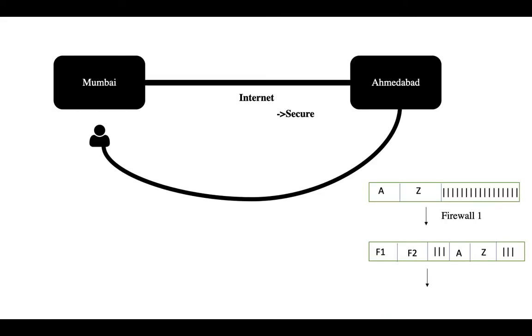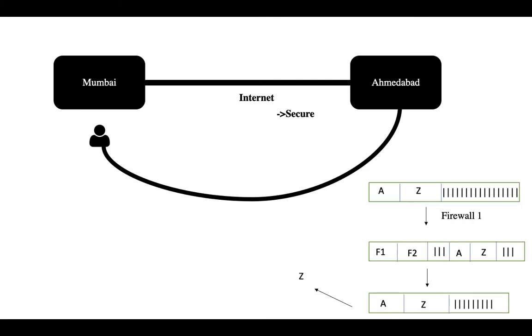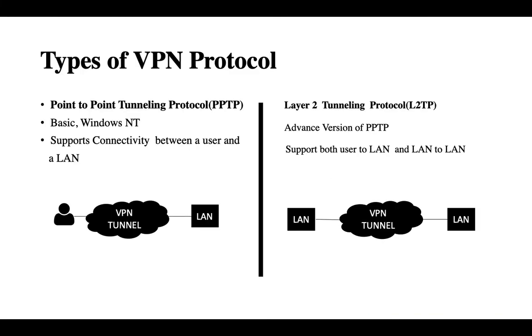After reaching firewall 2, firewall 2 performs the decryption and discards this part, the firewall addresses and some other information. So it reads the original data, and the packet is delivered from source to destination, A to Z. That means we can say that the packet has reached from Mumbai to Ahmedabad. So this is the way the data is transferred. This is how I explained this architecture in detail.